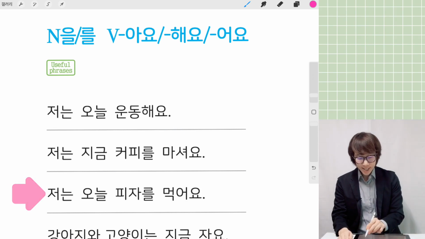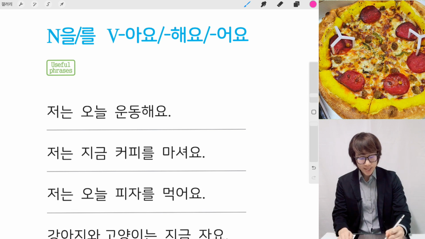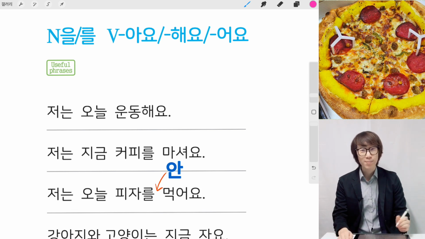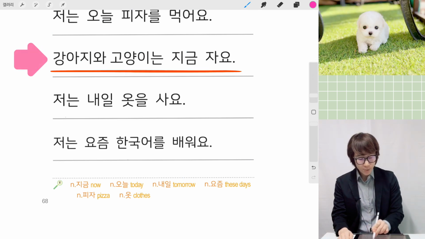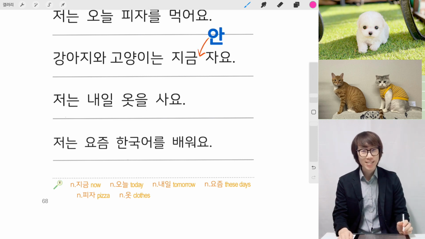And next sentence. 저는 오늘 피자를 먹어요. The negation is 피자를 안 먹어요. You can put 안 before a verb. And next sentence, 강아지와 고양이는 지금 자요. You can put 안 here, 지금 안 자요. You can make a negation sentence.